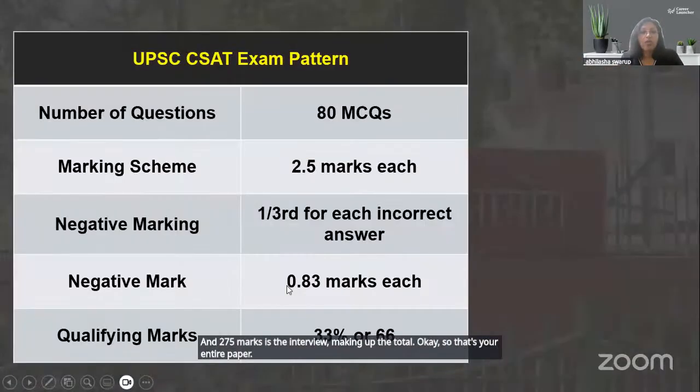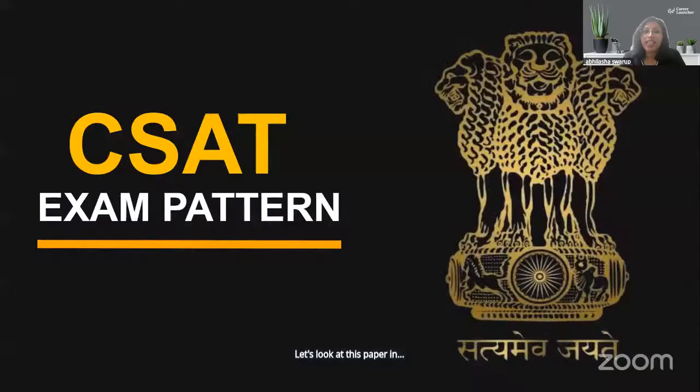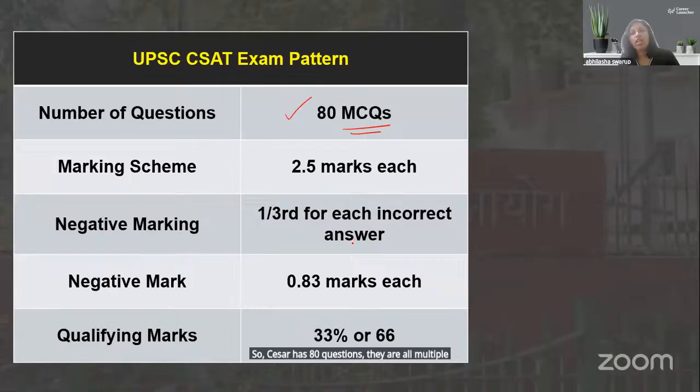Now let's look at CSAT in detail. तो अभी बात करते हैं CSAT की, which is where we come in, right? We are helping you prepare for CSAT. So CSAT has 80 questions. They are all multiple choice. Multiple choice means you have 1, 2, 3, 4 choices given to you. You choose an answer. तो इसमें 80 multiple choice questions हैं. आपके पास choices होंगे 1, 2, 3, 4.